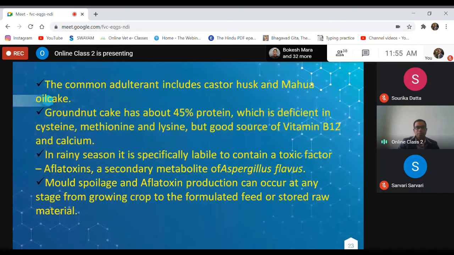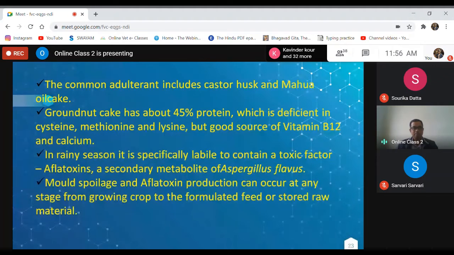Groundnut cake has about 45% protein, which is deficient in cysteine, methionine, and lysine, but is a good source of vitamin B12 and calcium. In rainy season, it is very much prone to mold infestation, and it may lead to production of aflatoxin, which is a secondary metabolite of a mold, Aspergillus flavus. So then, this groundnut cake we cannot use for feeding to the animals. Therefore, storage is very, very important.